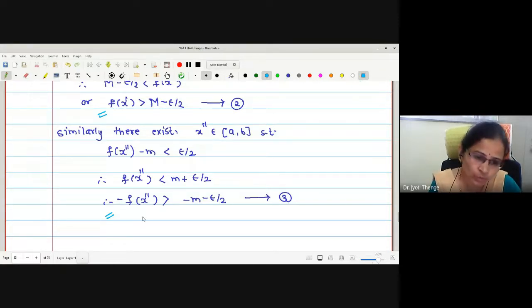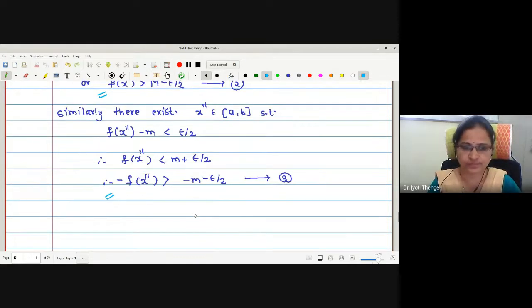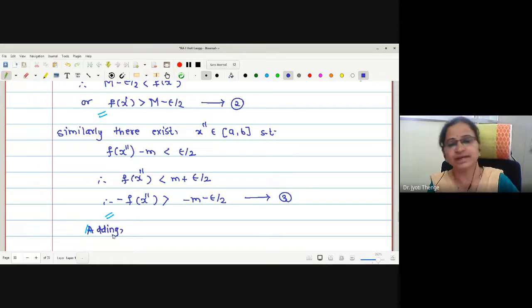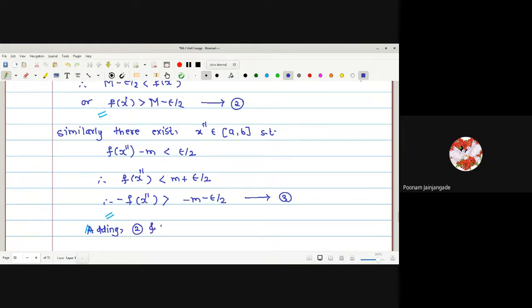Therefore, now I am going to add these two, number 2 and number 3. What will we get by adding the two inequalities? f(x') minus f(x''). Very good.